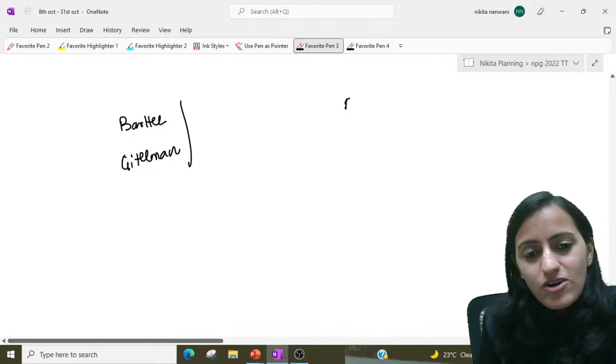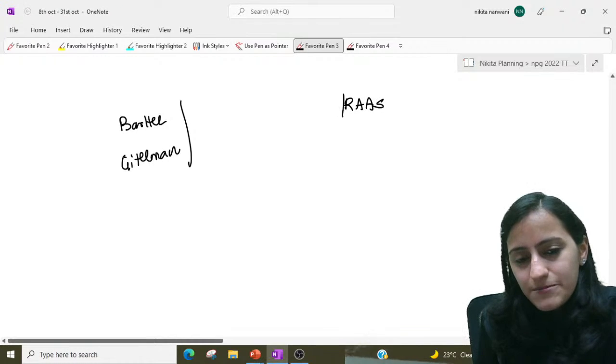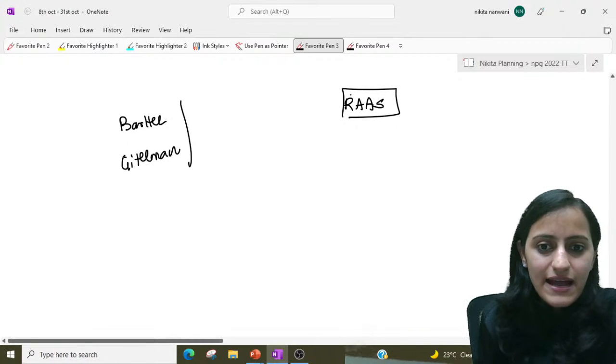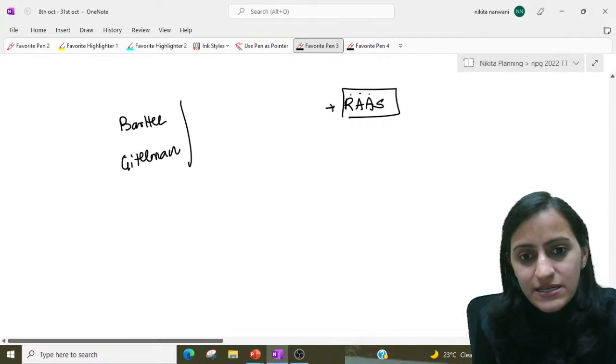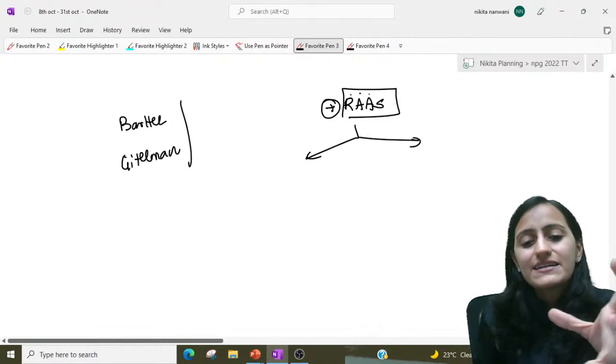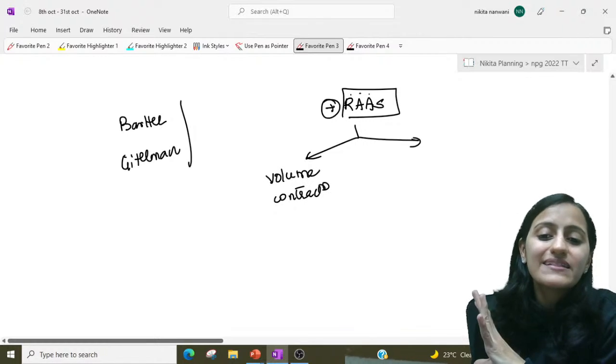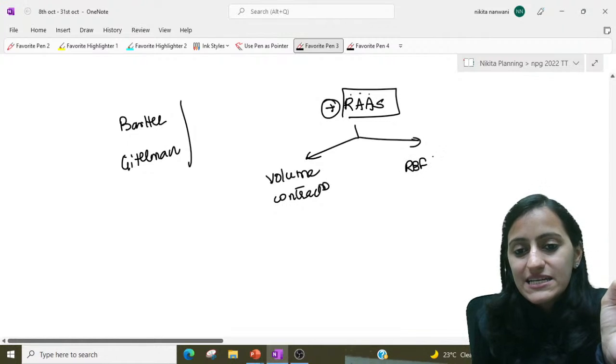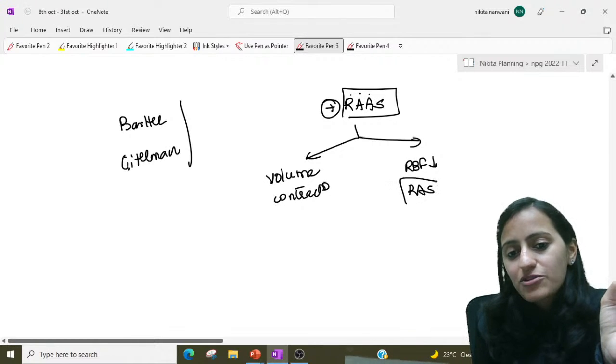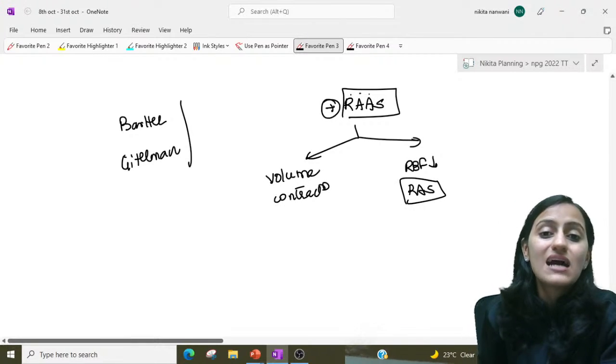See, understand the concept. This is a very, very important concept. The RAS system, the renin angiotensin aldosterone system, is stimulated by what factors? When you have volume depletion, that is volume contraction, or when the renal blood flow is decreased, like in renal artery stenosis, that stimulates the RAS system.